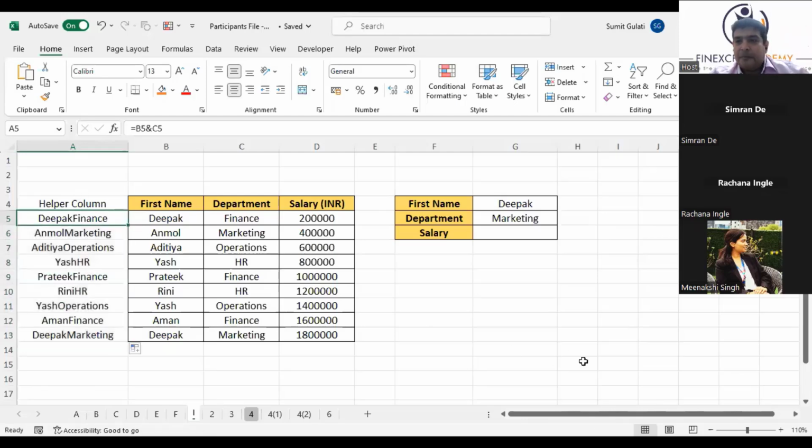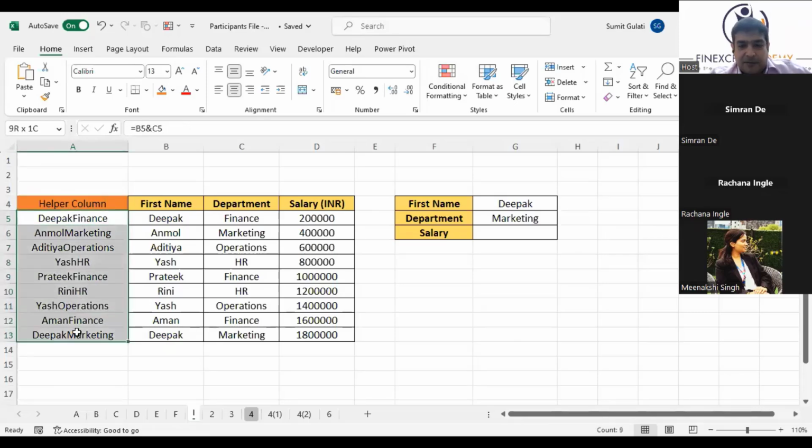Do what I'm doing. You will get a very interesting solution to very tough problems in industry now. What I'm saying, I have created a helper column on the left side.